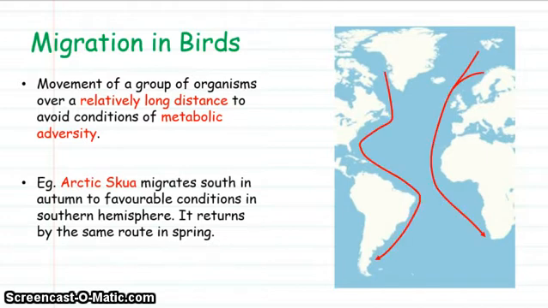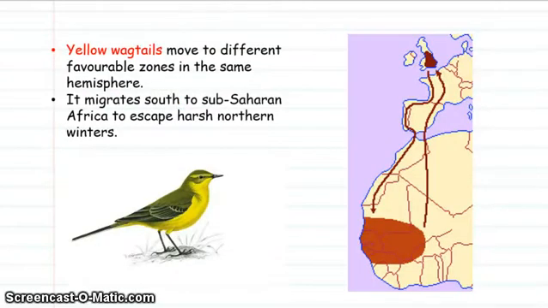Arctic skua will migrate south in autumn to favourable conditions in the southern hemisphere and return following the same route the following spring. Yellow wagtails have a shorter migration, but still quite a long one, migrating from places like Britain across Europe down to sub-Saharan Africa to avoid the winter conditions in Britain.